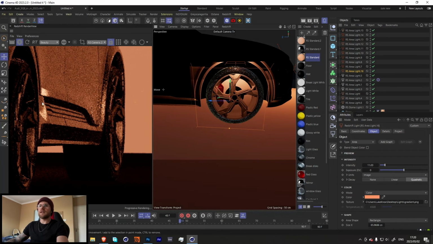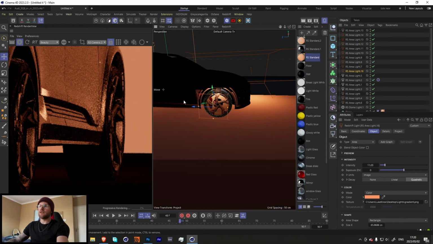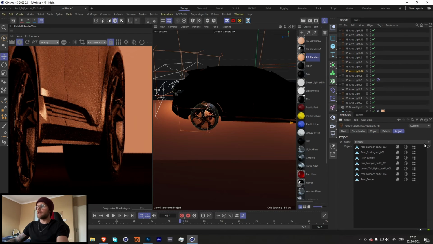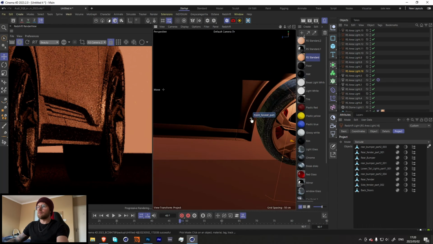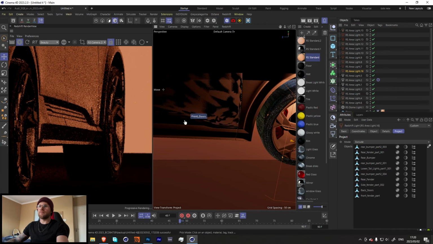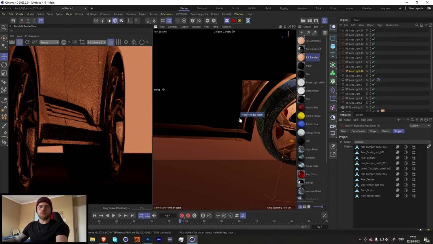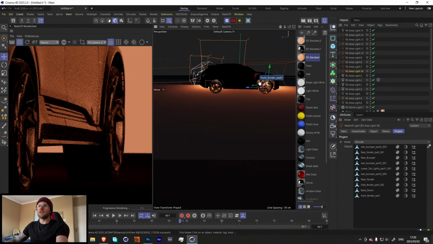I think something like that is nice, but we're getting these really ugly reflections over here. So let's go into our exclude over here and just make sure we exclude all of these. You can obviously do the inverse and only include the rims, but I was just doing the exclude, seeing as though there were more things I wanted to affect.